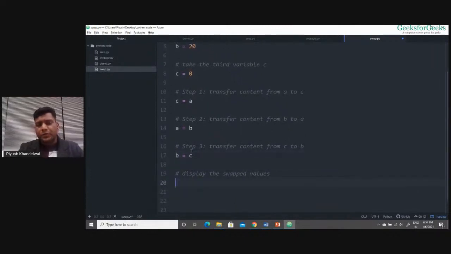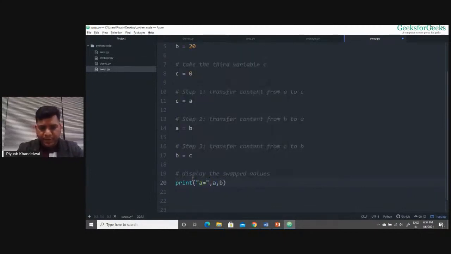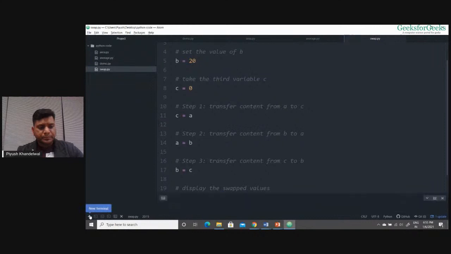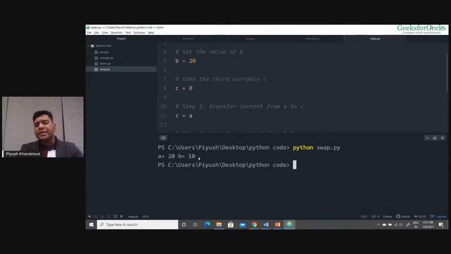Now when everything is done, we have followed the 3 steps. I'll print the values of A and B. Print A comma B. So I can write A equals A and B equals B. If I save this program, I'll try to run it. The name of the file is swap.py. I'll type swap.py. See, it is giving me a equals 20 and b equals 10.